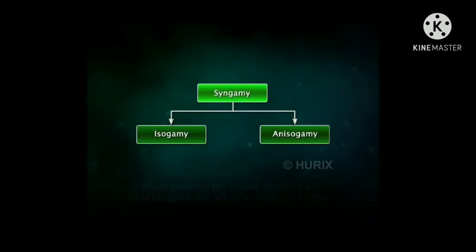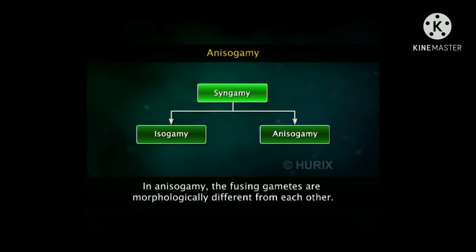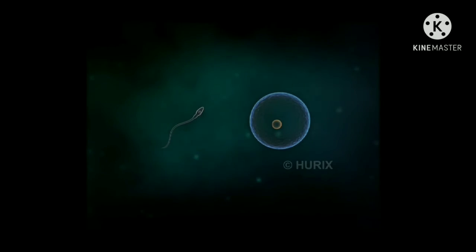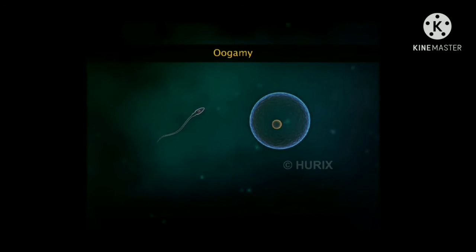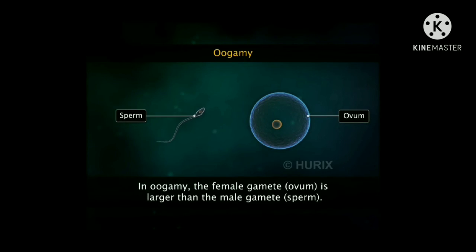In anisogamy, also called heterogamy, the fusing gametes are morphologically different from each other. Oogamy is a type of anisogamy where the ovum is considerably larger than the sperm. In oogamy, the female gamete is non-motile, whereas the male gamete is highly motile. Example, human sperm and ovum.